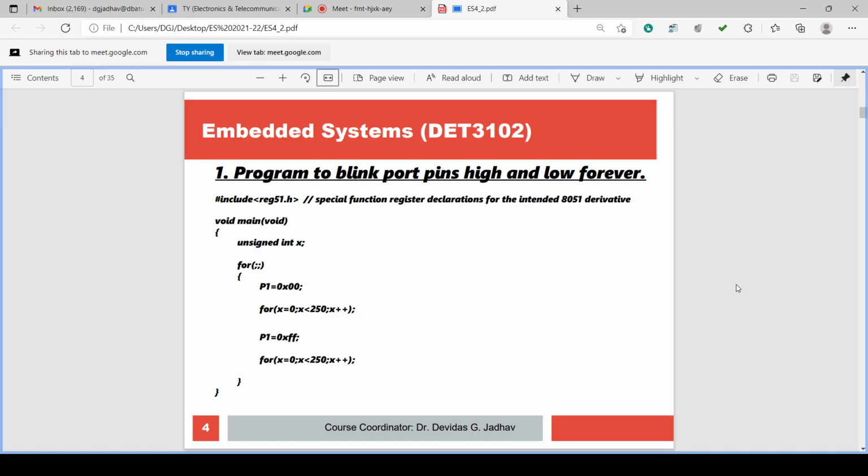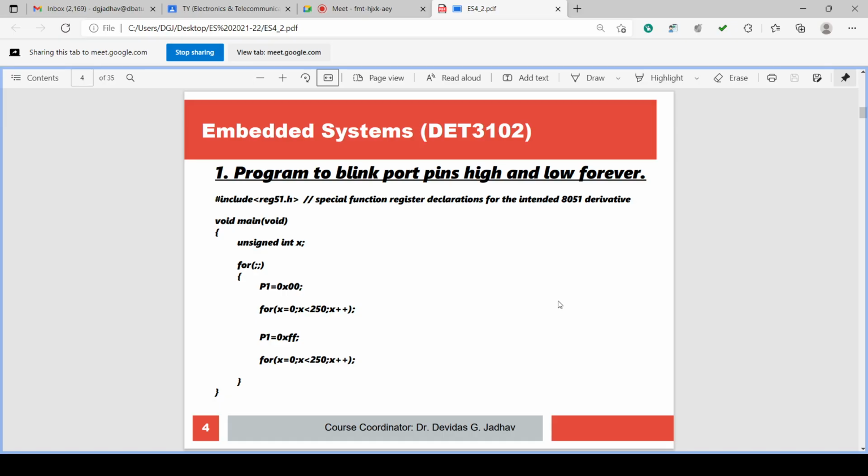When FF is there, output is 1 for each IO line. There are 8 IO lines on the port P1. All 4 ports are there, P0, P1, P2, P3. All are having 8 IO lines each, total 32 IO lines. And it should happen forever, means an infinite loop should be there.